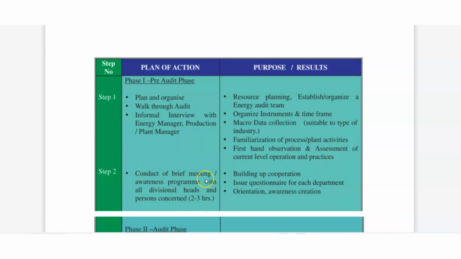Second one is conduct of a brief meeting. In step 2 we will do a brief meeting or awareness program with all divisional heads and persons in control. It may take 2 to 3 hours. With its help we will have building of cooperation. Cooperation comes from all departments.